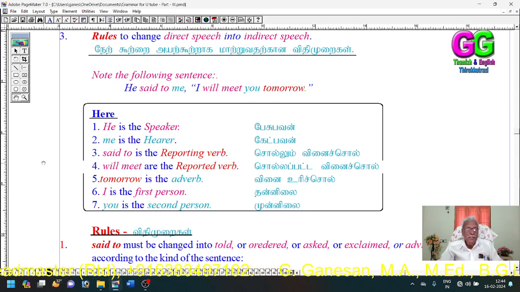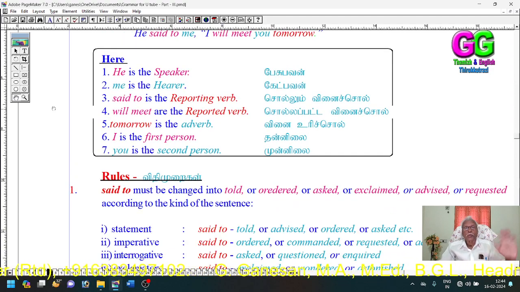Now, let us see what rules we have to follow to change a sentence from direct into indirect.